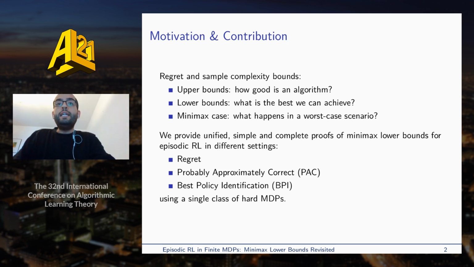Our contribution is that we provide unified, simple, and complete proofs of Minimax lower bounds for episodic RL under the regret, PAC, and best policy identification settings. One interesting thing is that we use a single class of hard MDPs, which might make it easier to draw connections between the different performance criteria.